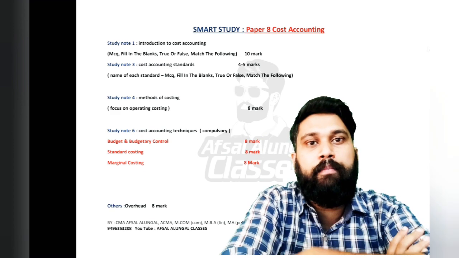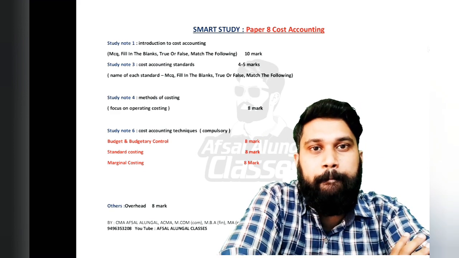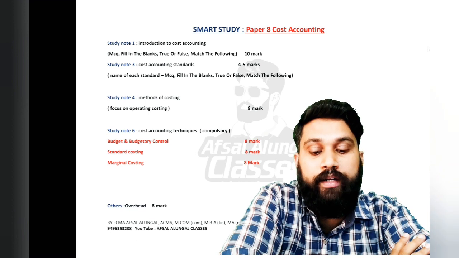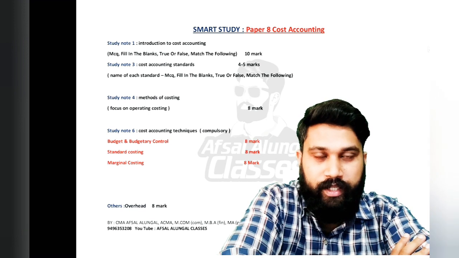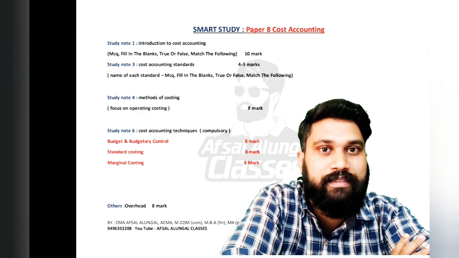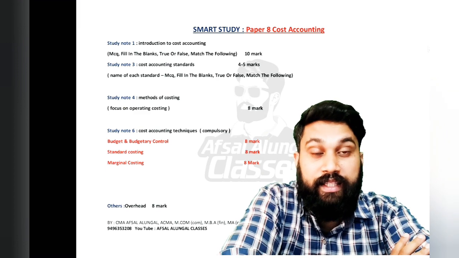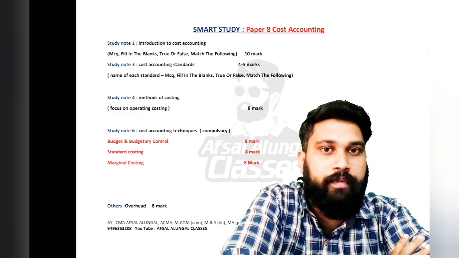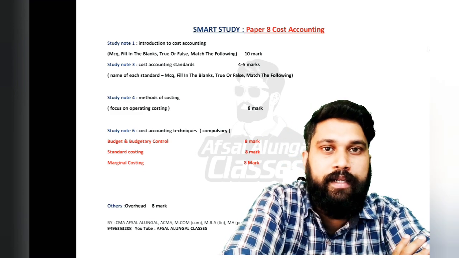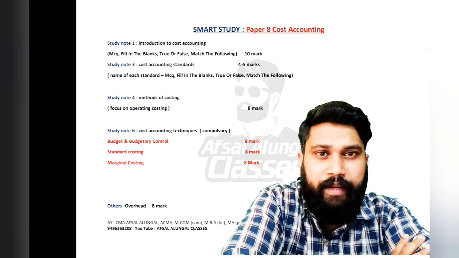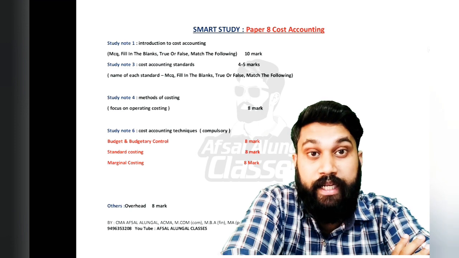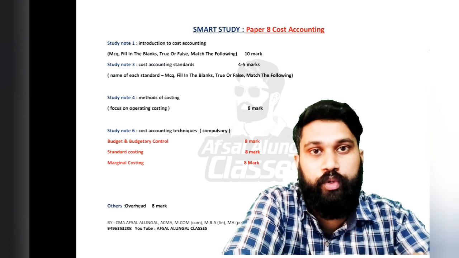So 10 marks of questions will come from this chapter, Study Note 1, that is Introduction to Cost Accounting. So you have to focus on this chapter, study thoroughly and do all the questions from RTP, MTP and study material, because it's a very easy chapter. It's fully theory. You can easily study and easily score 10 marks from this study note alone.